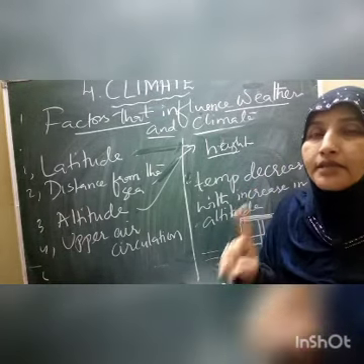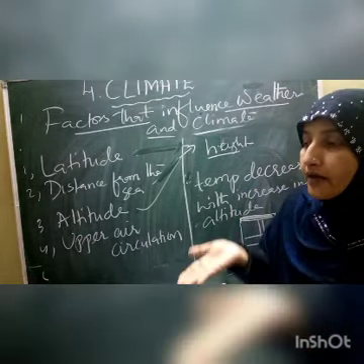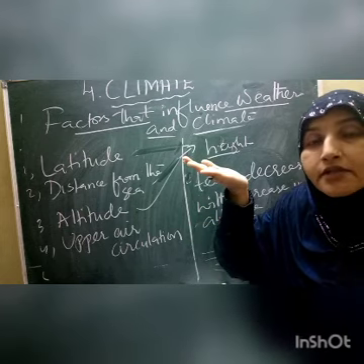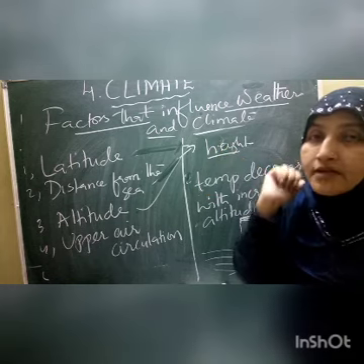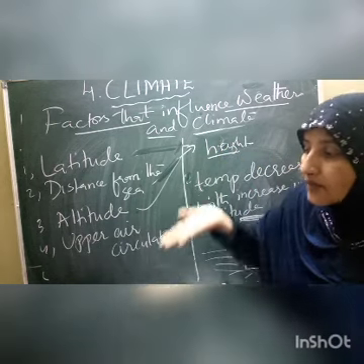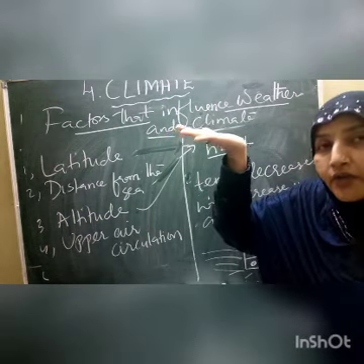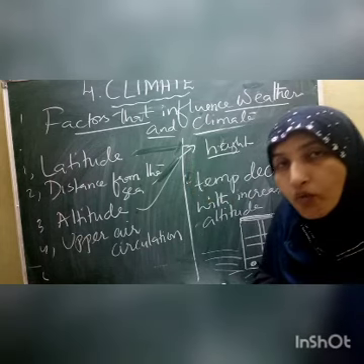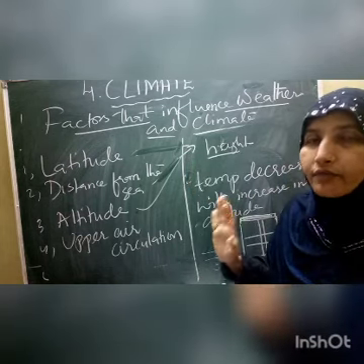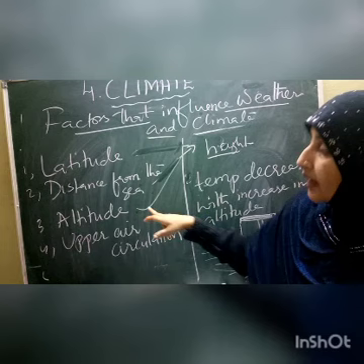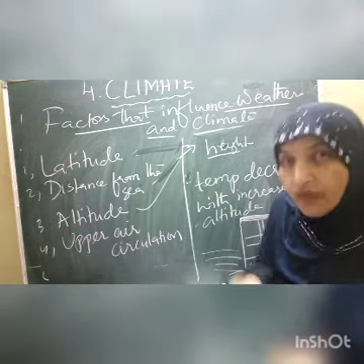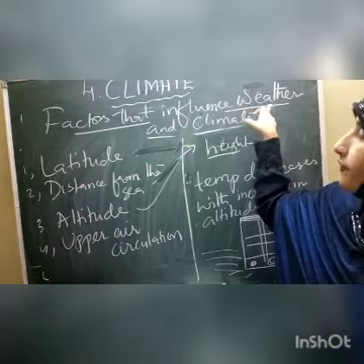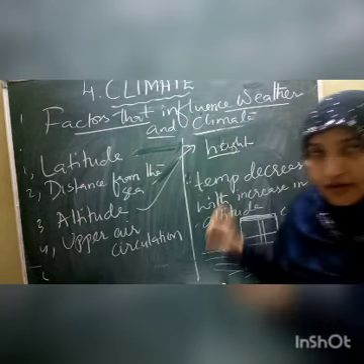Mount Abu is a mountain where people, especially most of the rich people in Rajasthan, spend their summers, because Mount Abu is situated in a hilly, mountain area. It is very cool and people get relief from the hot temperature. So that's why we say that altitude also plays a very important role in affecting the weather and climate.